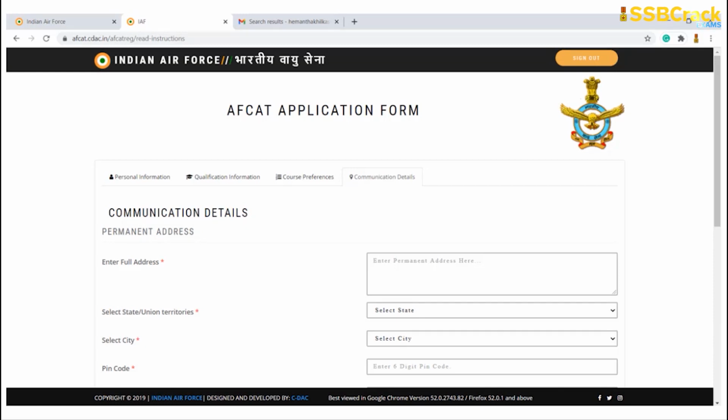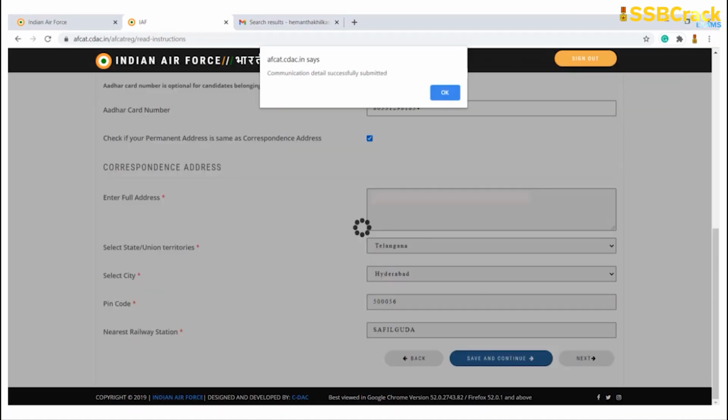After clicking on OK, it will ask you about your communication details. Type your full address and other important details, including PIN code. Do not type a wrong PIN code or a wrong city. Remember, always type proper city, proper PIN code and proper state. Thereafter, it will say that your communication details have been saved successfully. It will also ask if your permanent address is the same. If your permanent address is the same, you will click on the tick box. If it is not the same, you will type another address and then click on save and continue.